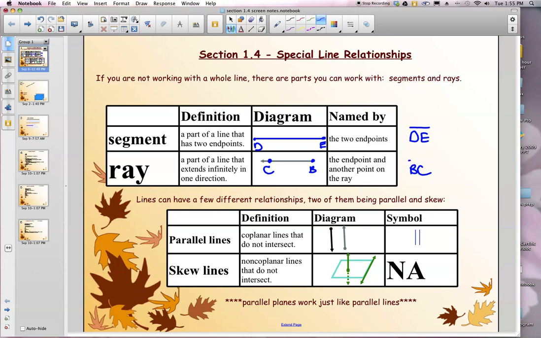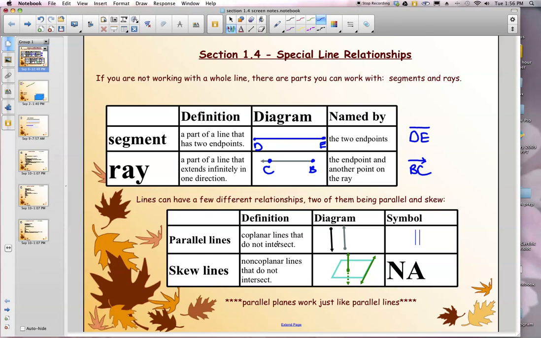So when you go to put the symbol over the top, make sure whichever side has the arrow, that's the side that you put the arrow on the symbol. Since it's starting at B and going through C, we have to put the symbol going that exact same direction. The symbol looks like it's starting at B and going through C. So that one order does count. You have to be a little more careful with a ray than you do a segment. Rays cannot be measured. Segments are the only part of a line that can be measured.